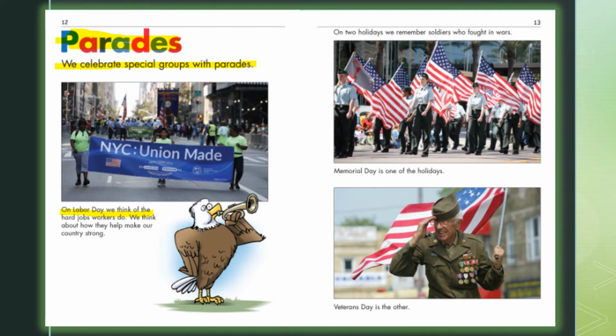So we celebrate them by having parades to show that we support them and that we honor them. On two holidays, we remember soldiers who fought in war. And on those two holidays, we often or always have parades, and that would be on Memorial Day and Veterans Day.